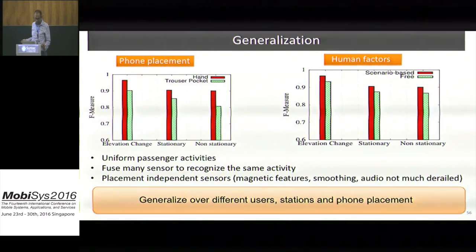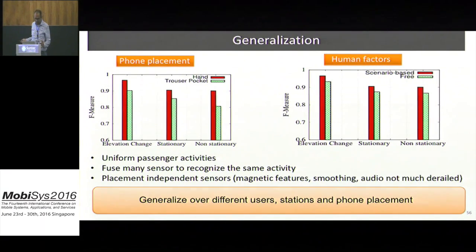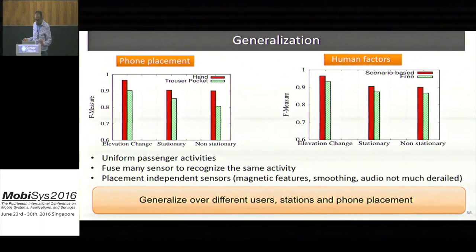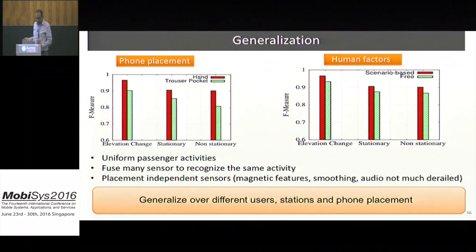Finally, to generalize our work, we did two different experiments. We compare the performance of our system that,